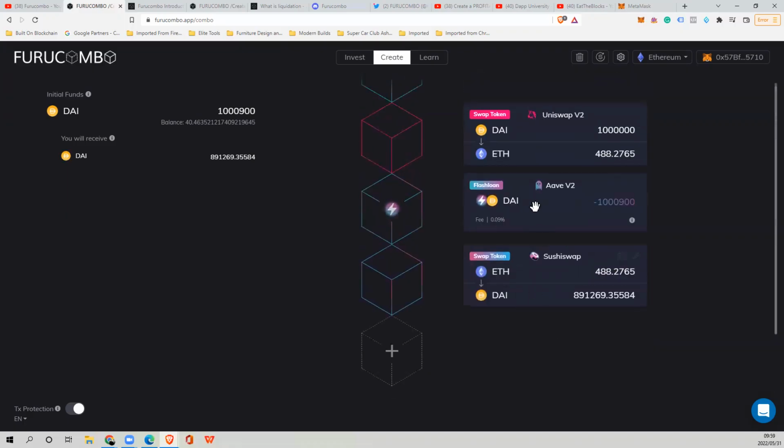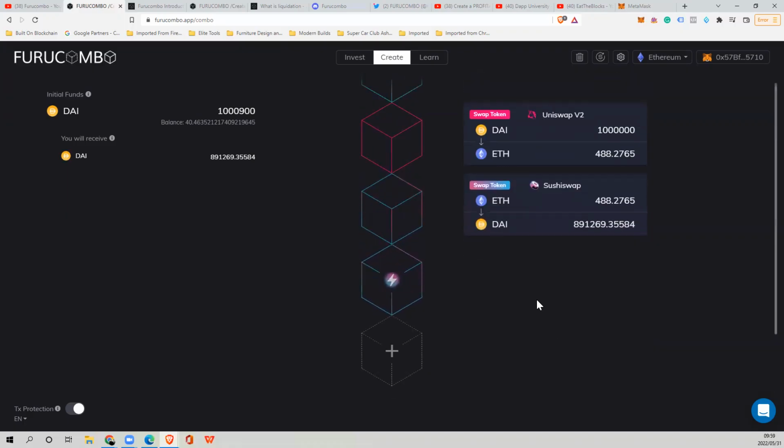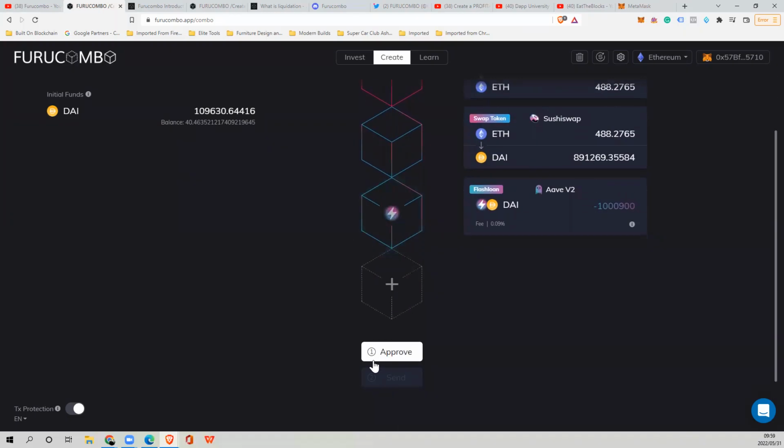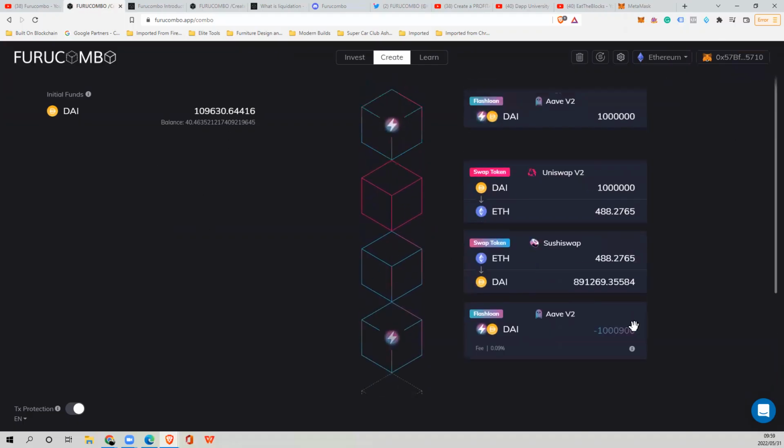Because if we have a look at this, let's move this one back down here. If we have a look at what's happening here, I am borrowing $1 million US in DAI tokens. I am then converting the DAI tokens into Ethereum on Uniswap. And then I'm converting it from Ethereum into DAI tokens on SushiSwap. And I'm getting 891,000 DAI back. So this will not execute. If I click on approve, it's going to say insufficient DAI in my wallet, and it's not going to approve it because this is obviously not profitable, right?